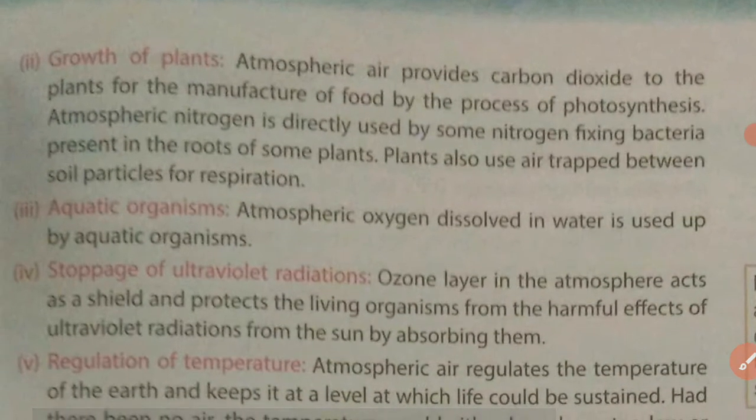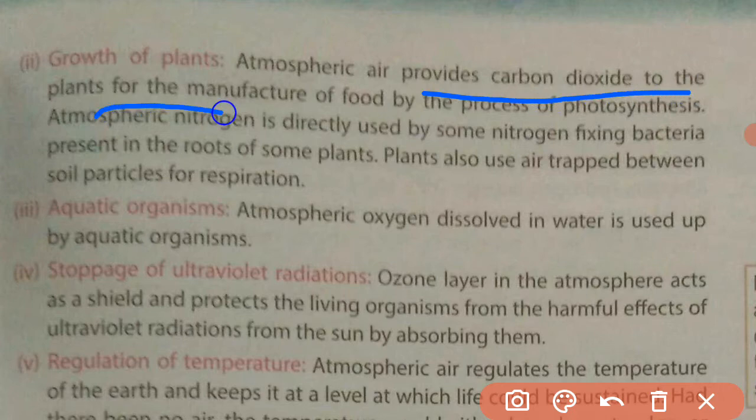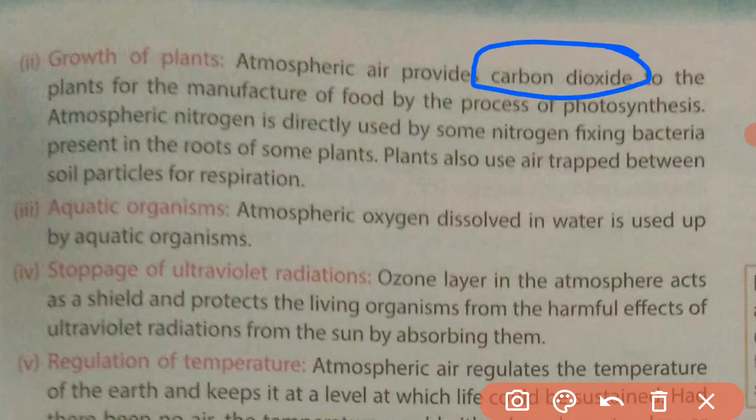Now, the second function is growth of plants. Atmospheric air provides carbon dioxide to the plants for manufacturing of the food. As you know, the food made by the plants by the process of photosynthesis requires carbon dioxide. So this carbon dioxide is obtained from the air.